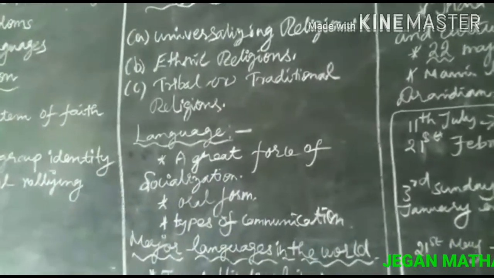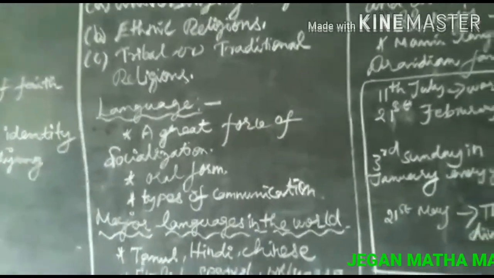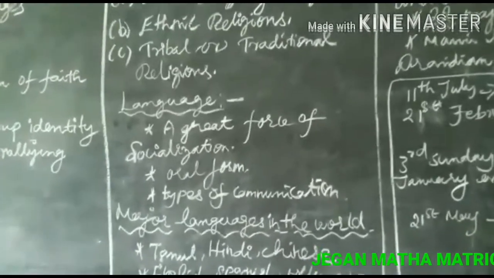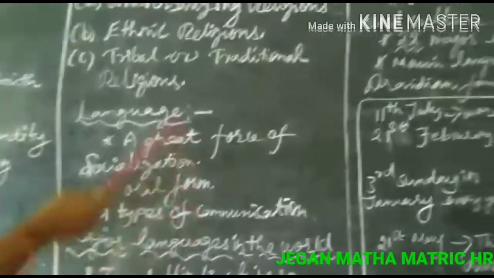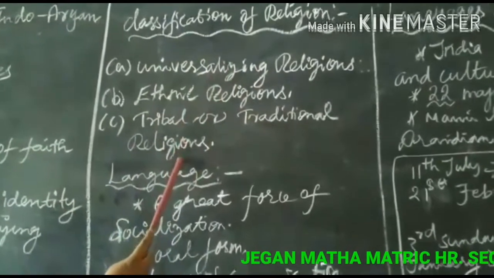Animism, Shamanism, and Shaman. Animism means belief in the soul. Shamanism deals with bad evils, and a Shaman is called a Mandrigan in Tamil. Okay, the classification of religion has already been discussed.